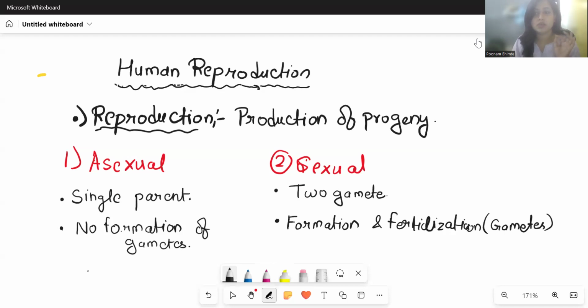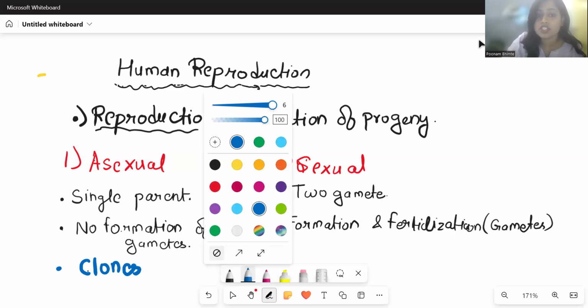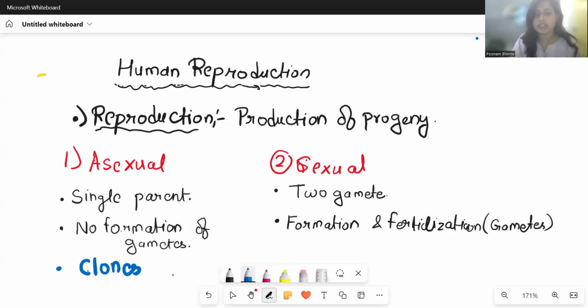Now, the most important point from evolutionary point of view is that when it comes to asexual reproduction, the whole process occurs through mitosis. There is no meiosis. तो वहां पे कोई भी क्रॉसिंग ओवर नहीं होता. That is why here कोई चेंज नहीं है, कोई वेराइटी नहीं क्रिएट हुई. तो यहाँ पे बनते हैं क्लोन्स. What are clones? Clones are organisms which are identical to each other, right? So these clones will be identical to their siblings as well as their parents as well.